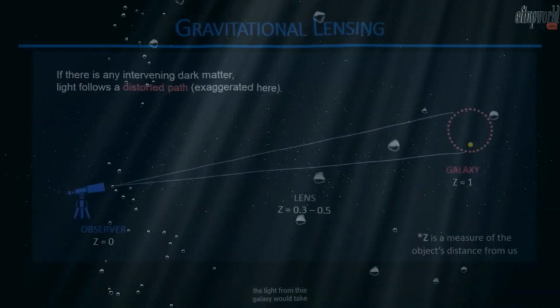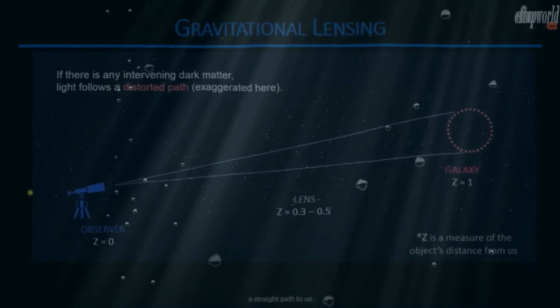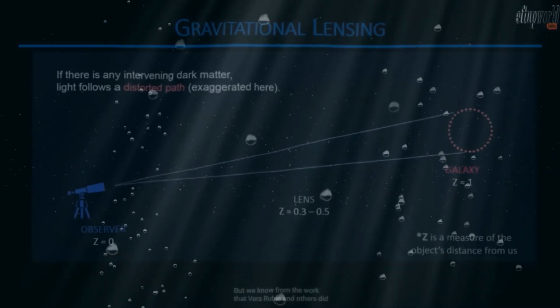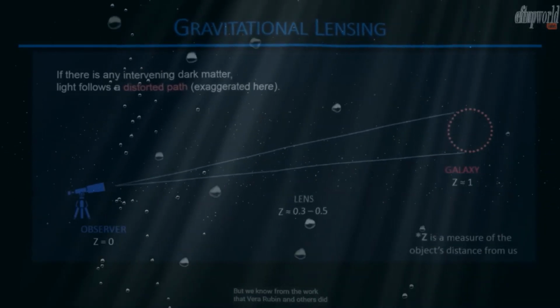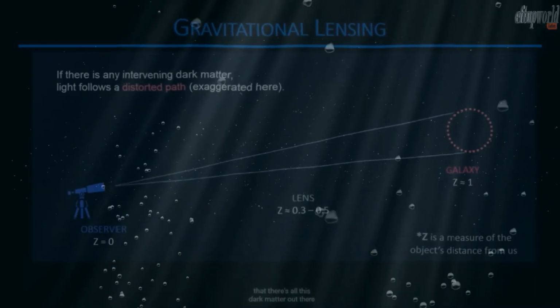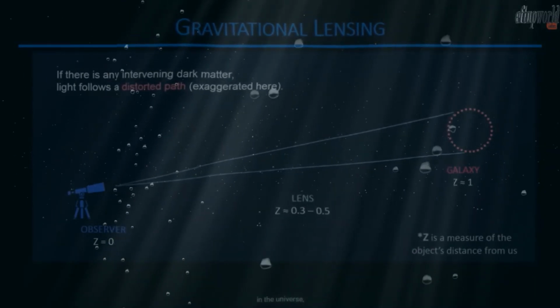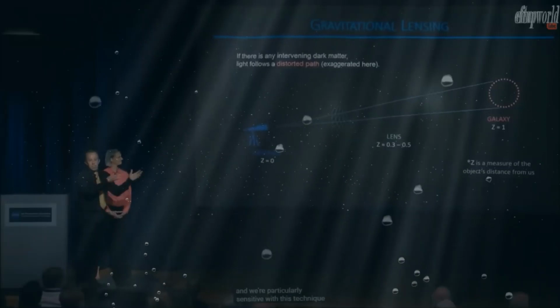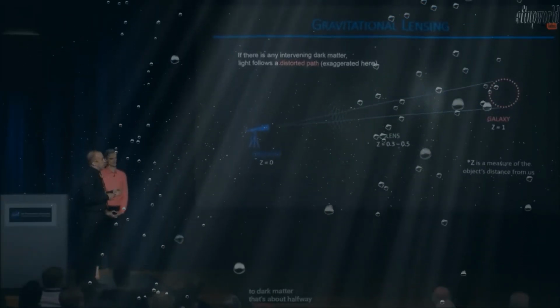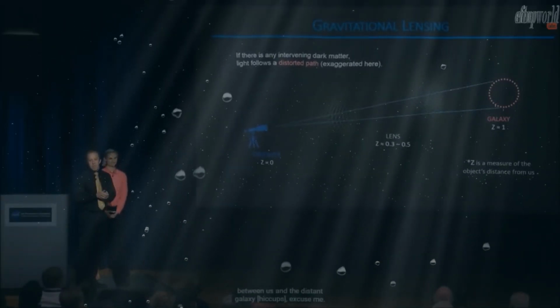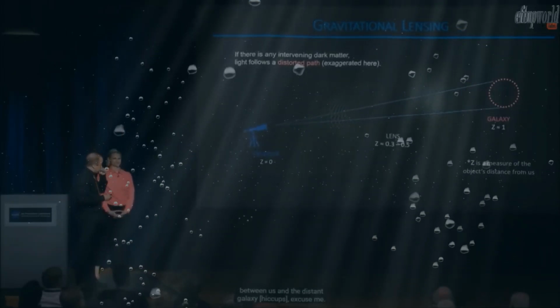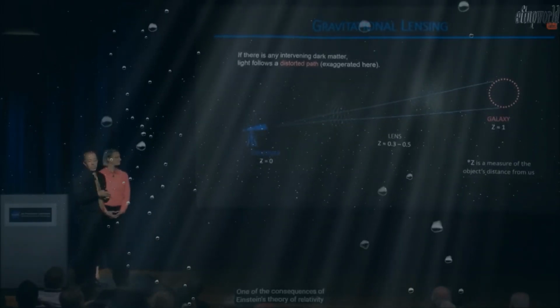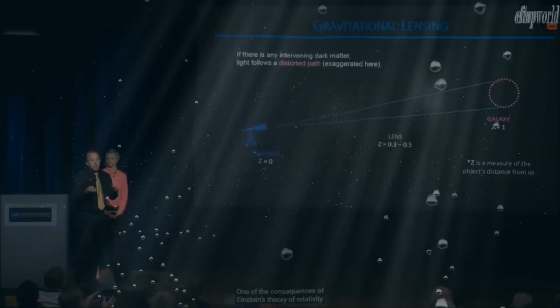In the absence of anything between us and that galaxy, the light from this galaxy would take a straight path to us. But we know from the work that Vera Rubin and others did that there's all this dark matter out there in the universe. And we're particularly sensitive with this technique to dark matter that's about halfway between us and the distant galaxy.